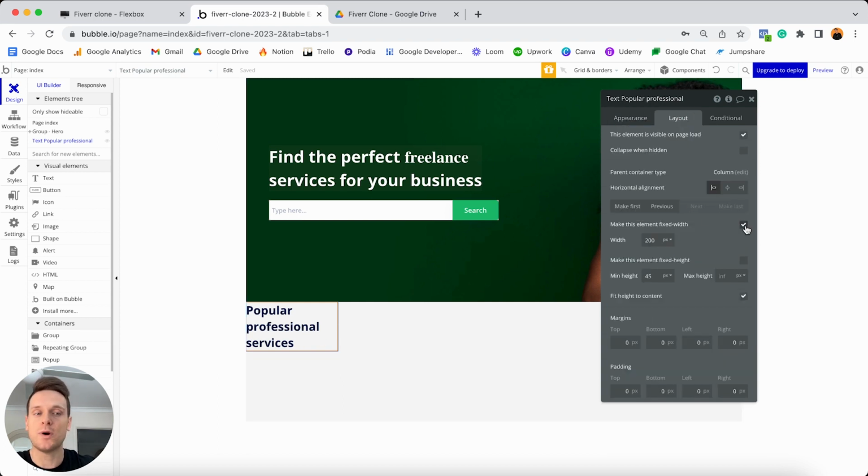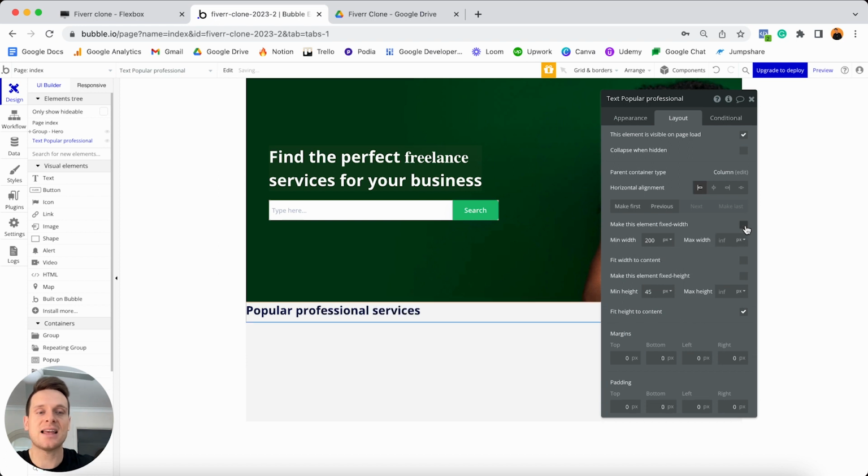When it comes to the width, like always, I'm going to unselect that this should be a fixed width. And if I set the minimum width to be 0 and leave the maximum width as infinite, of course it's going to take up as little or as much space as it can on my page. I'm also going to set the minimum height to be 0. And because we have this option selected by default to fit the height of this element to the content inside of it, it's going to collapse perfectly around all of the text. And then finally, I'm just going to add in some margins around this text element. I'm going to add in 30 at the top, 30 on the left, and 30 on the right.